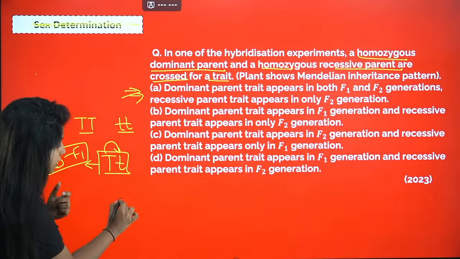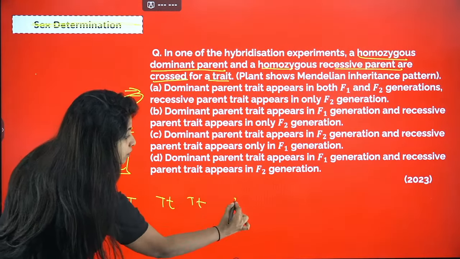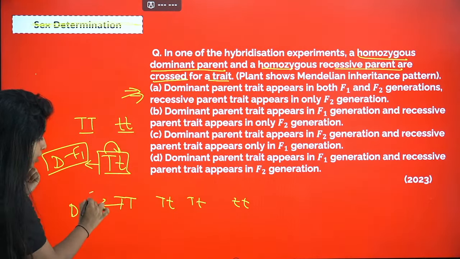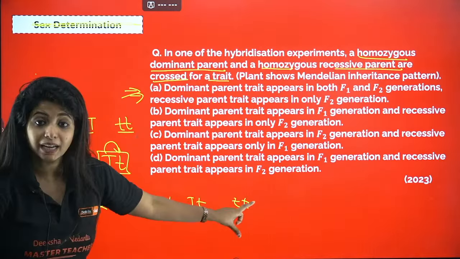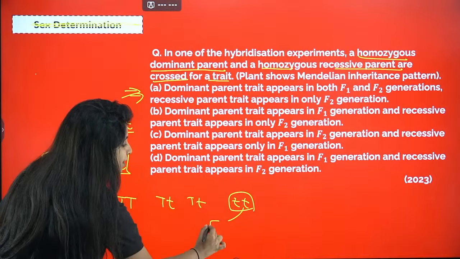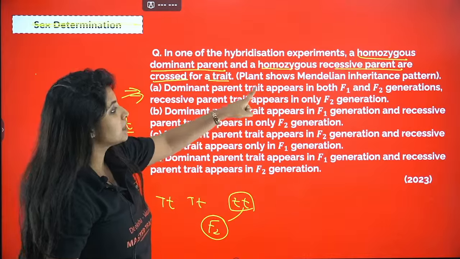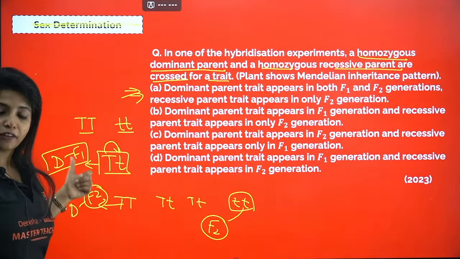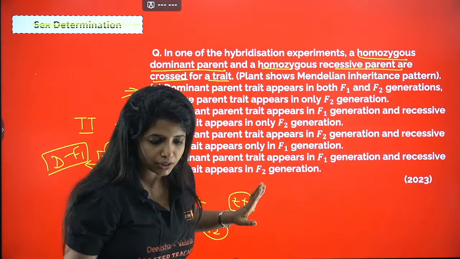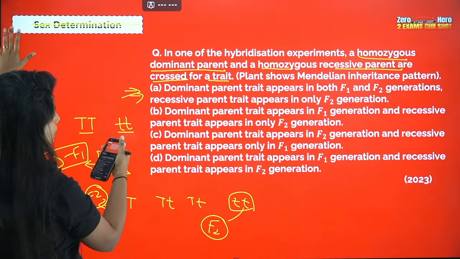In F2 you saw that one was capital T, two of them were small t, and one of them was small t. So you again saw the dominant trait in the F2 generation also, and for the first time you saw the recessive trait, that is dwarfness, in your F2 generation. So this statement is correct: the dominant trait appears in both F1 and F2 generation, whereas the recessive parent trait appears only in F1 generation. So those of you who said the answer for this question is A, you are absolutely correct.